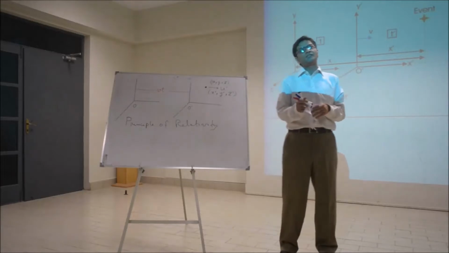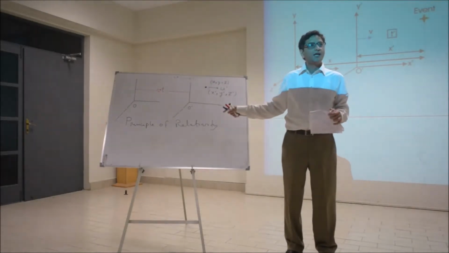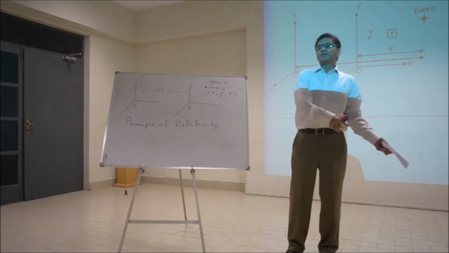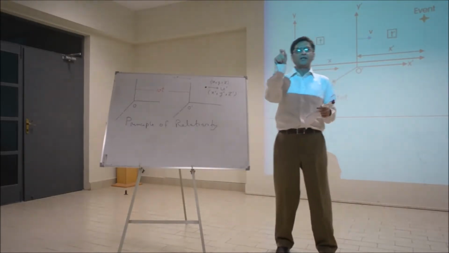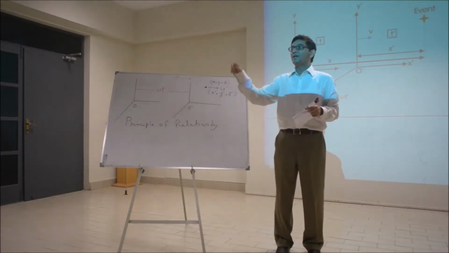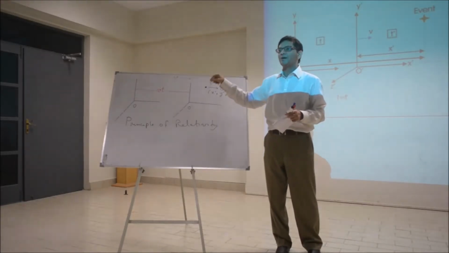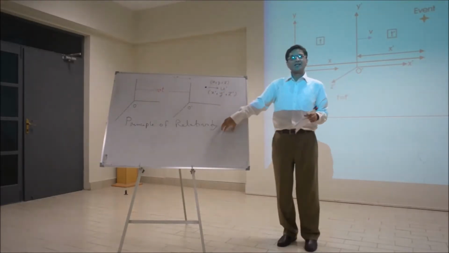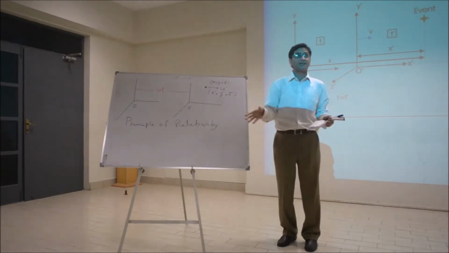If someone at rest writes the law F equals ma, the moving observer will have his coordinates primed, so F prime equals ma prime, but the law will be the same. The principle of relativity says that the form of the law is invariant.